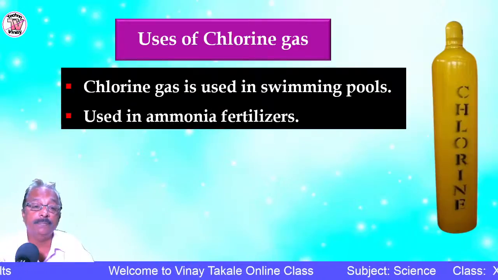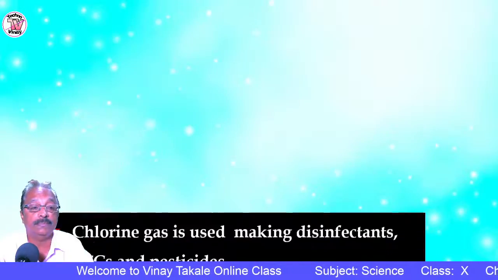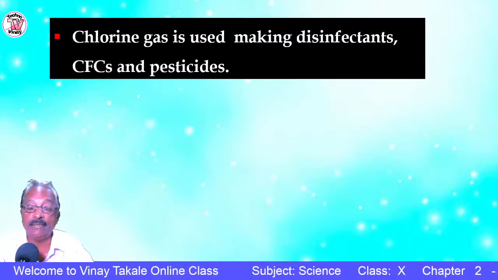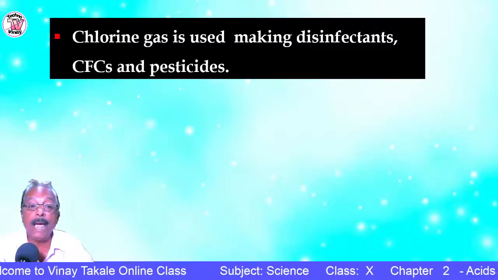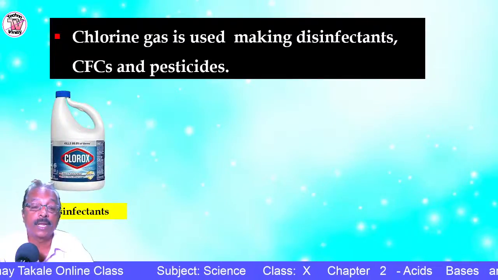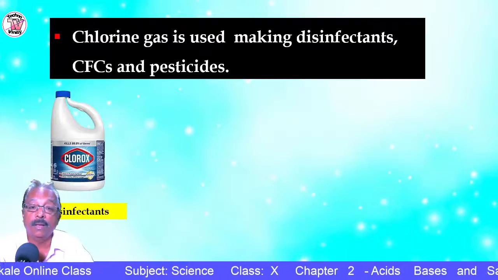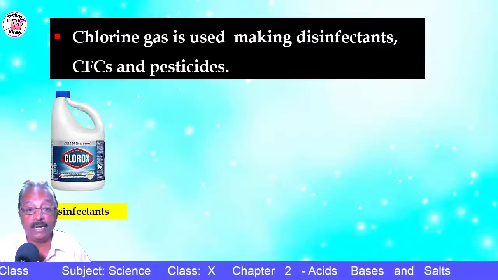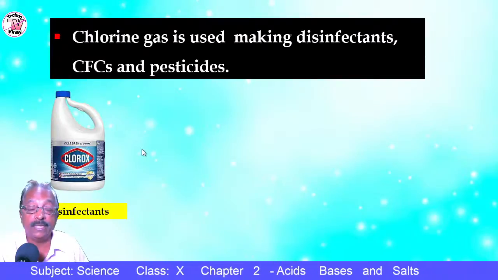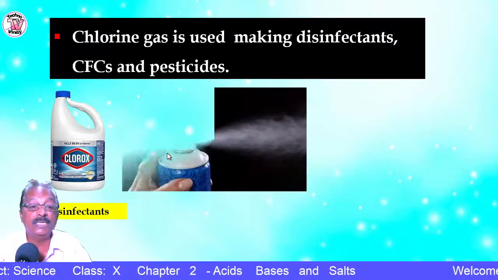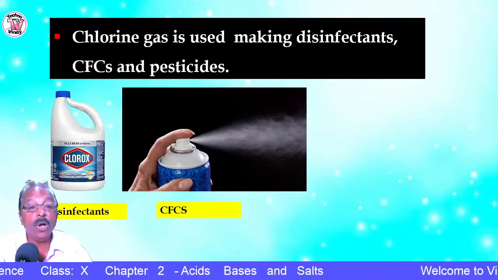Second, it is used in ammonia fertilizer. Chlorine gas is used in making disinfectants, CFCs and pesticides. Disinfectants have a strong property, they can destroy bacteria and germs, they can kill them. That property is the reason why they are called disinfectants. It is also used in CFCs, that is chlorofluorocarbons.